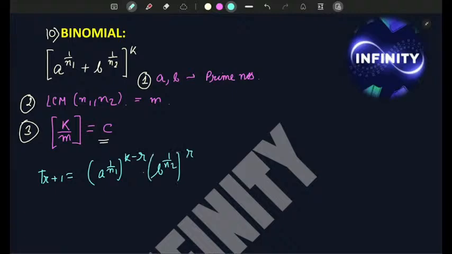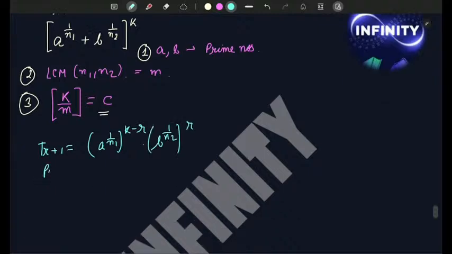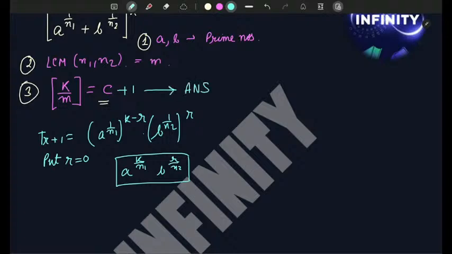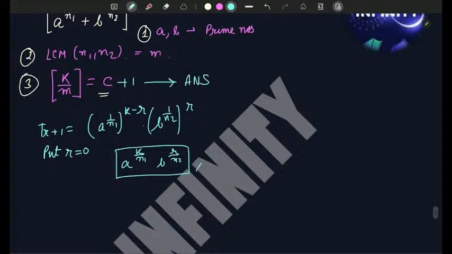Now in this expansion you put r equals 0. After putting r equals 0, you need to check whether this whole term, a^(k/n1) times b^(r/n2), is rational or irrational. If this is a rational term, then you need to do c plus 1 over here, and the final answer is this. And if this is not a rational term, then you need not do c plus 1, only c is your answer. So let me take an example, a previous year question.